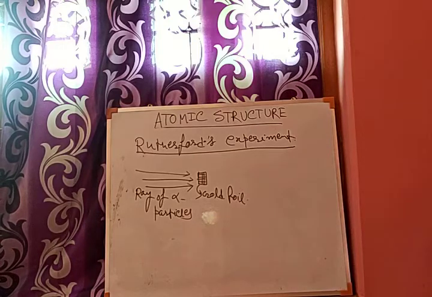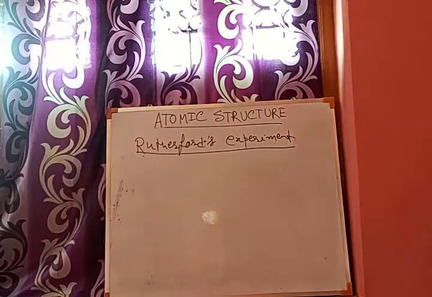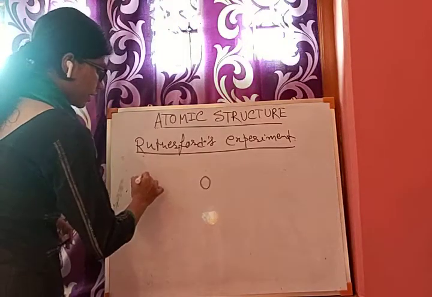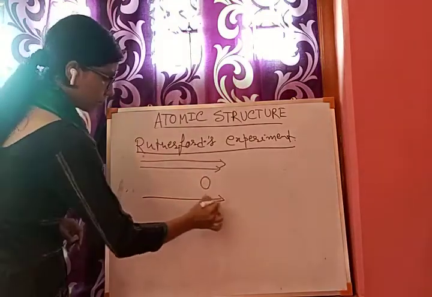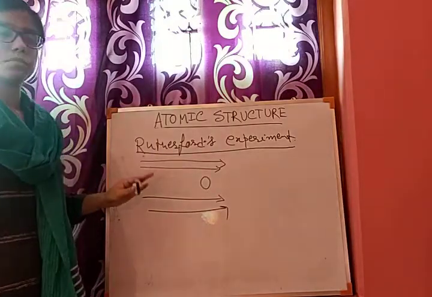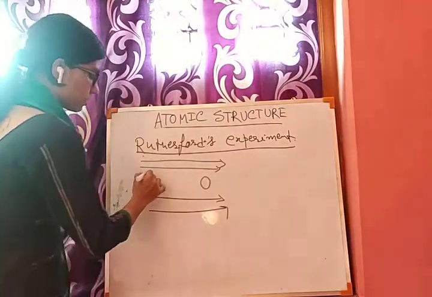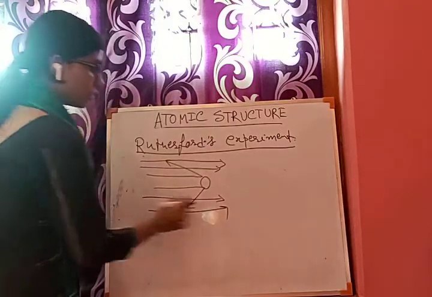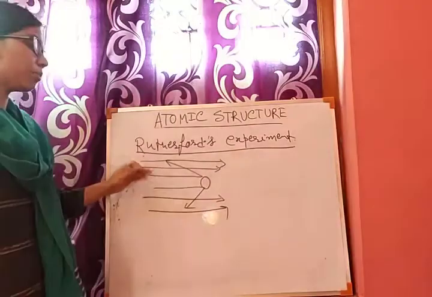So the observations are like this. Maximum alpha particles are going in a straight line. Some of the particles are deflecting in a small angle from their original path.